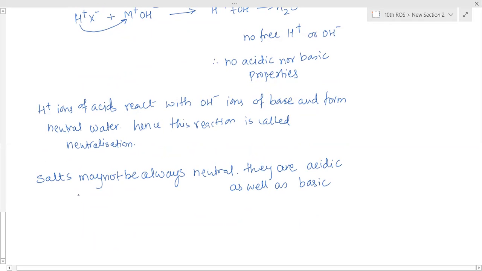Done? Yes, ma'am. Okay, now about the salt. We have to learn the salt again in the third part of the chapter, but still we will see it here also. So salts may not always be neutral. It depends on the strength of the acid and base. If a strong acid combines with a strong base, the strength of the acid and base depends on which factor?